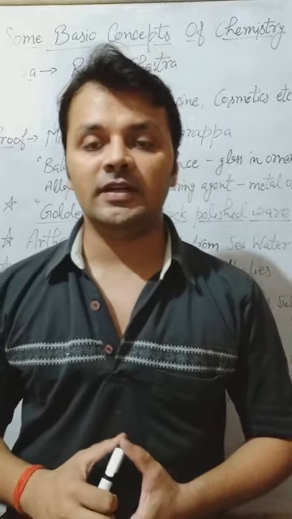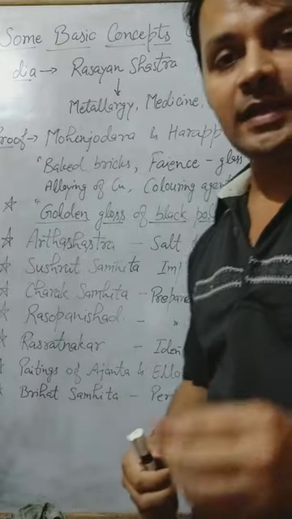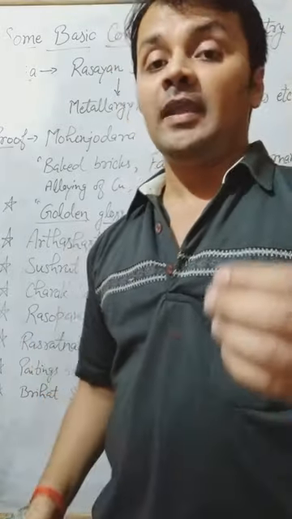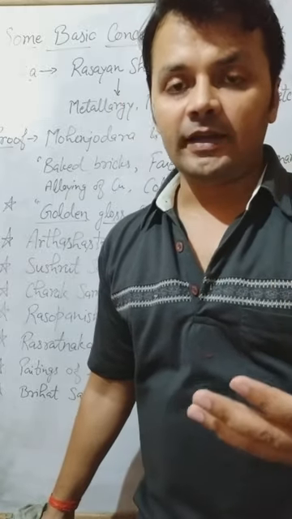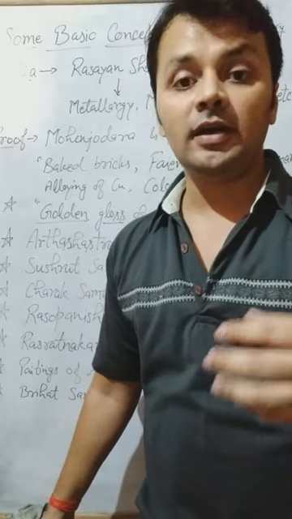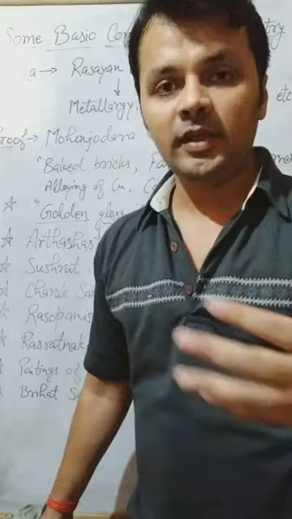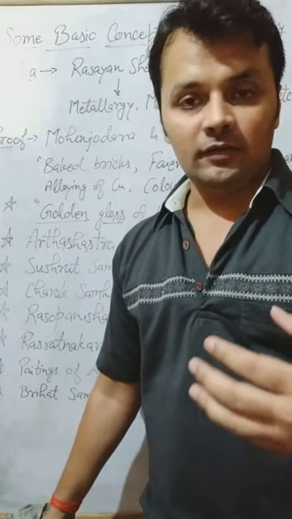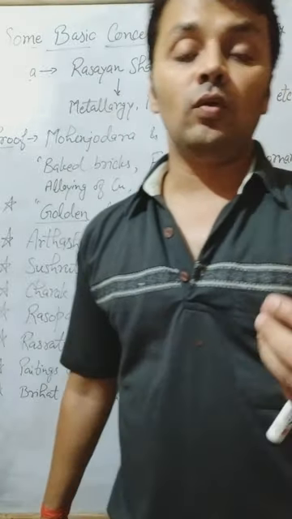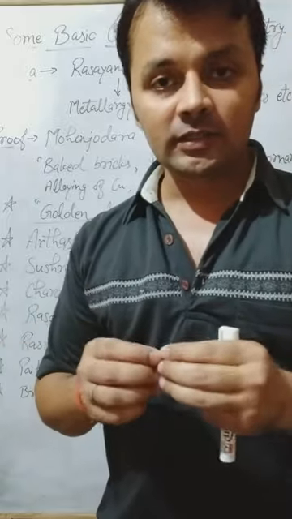So let's start with some great work of India. I have already prepared some important points which are required to be known by everybody, like when chemistry started. Chemistry is the subject which we study right now. That is not a very old study of this part of science. Chemistry is a very newly discovered part of science. Earlier it was known as alchemy. Alchemy means people used to connect it with jadoo tona.